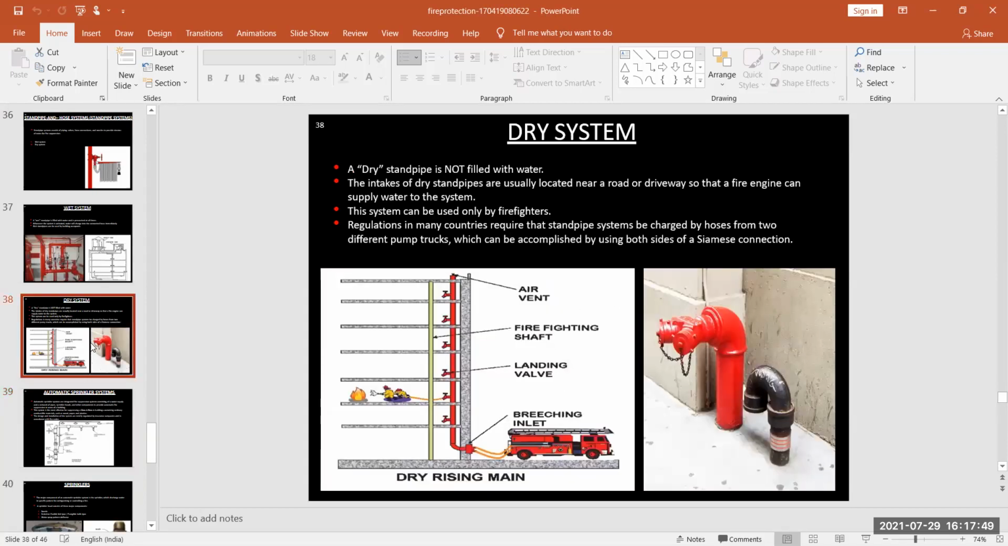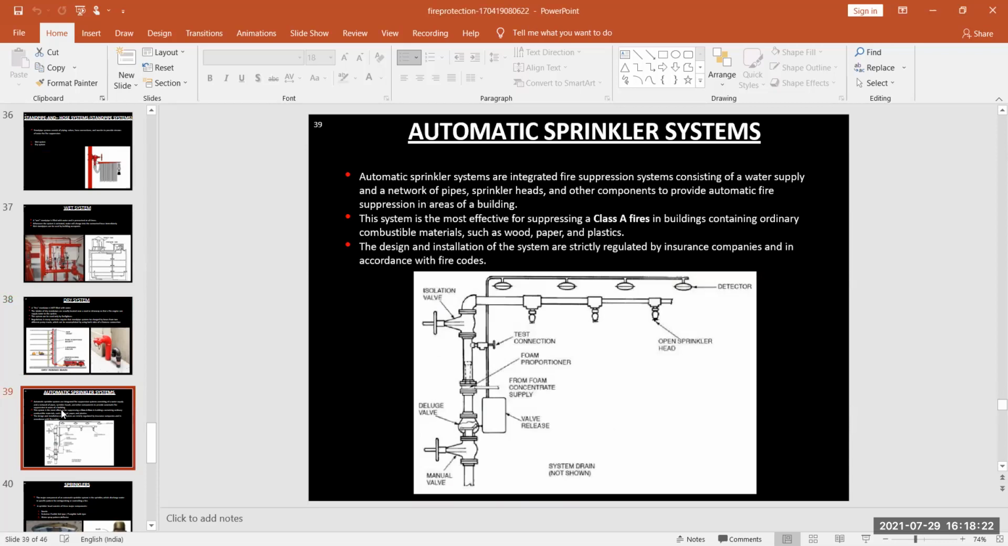Dry standpipe is not filled with water. The tank of dry standpipe is usually located near a road or driveway so that a fire engine can supply water to the system. This system can be used only by firefighters, and regulations in many countries require that the standpipe system be charged by hoses from two different pump trucks, which can be accomplished by using both sides of a Siamese connection. Next is your automatic sprinkler type.